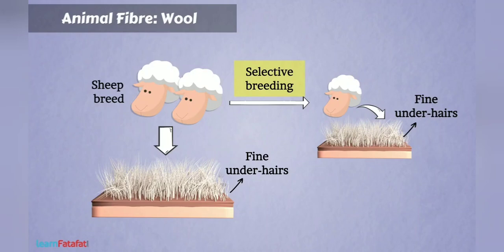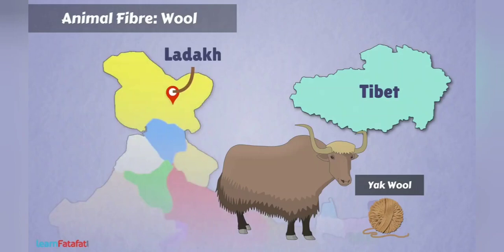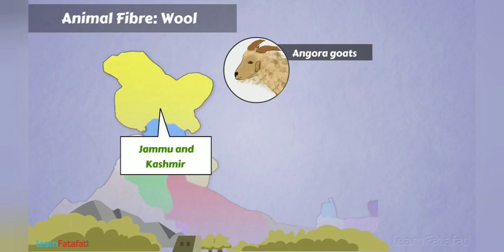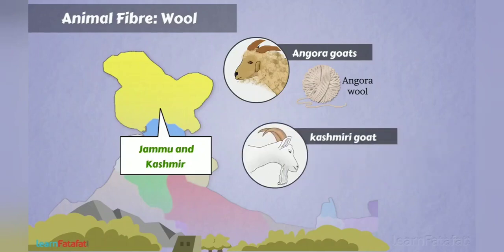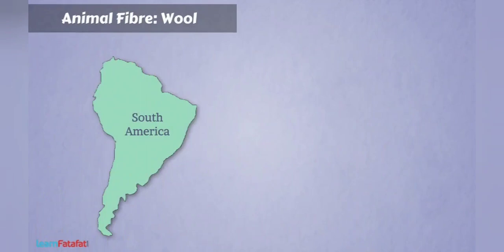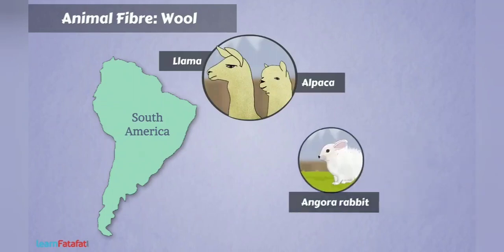There are other animals too which provide wool. For example, yak wool is popular in Tibet and Ladakh. Angora goats found in hilly regions like Jammu and Kashmir provide Angora wool. Wool is also obtained from the hairs of goats. The underhairs of Kashmiri goats are very soft. These are used to make fine shawls called pashmina shawls. In South America, animals such as llama and alpaca provide wool. Angora rabbit also provides wool. I hope you have understood this topic very well.